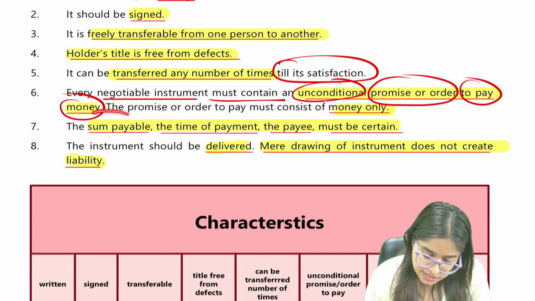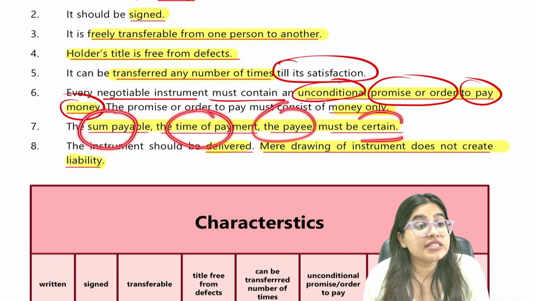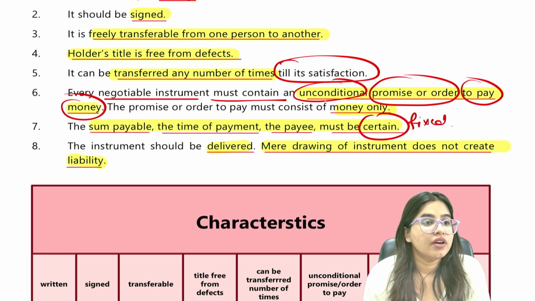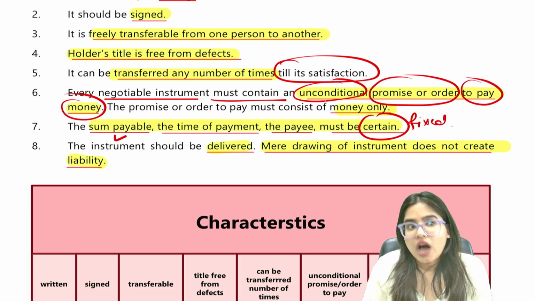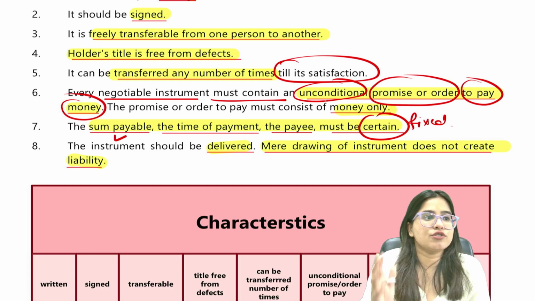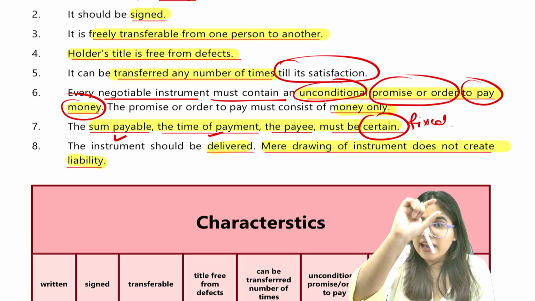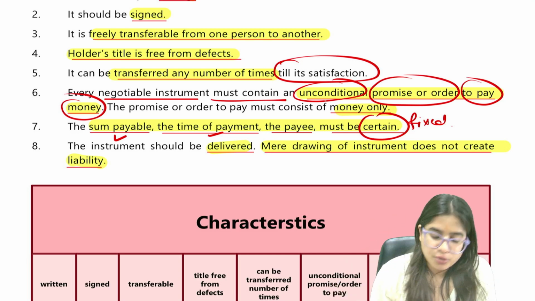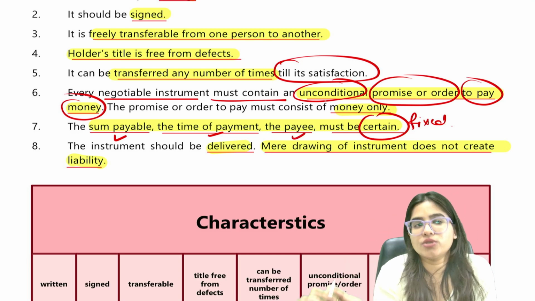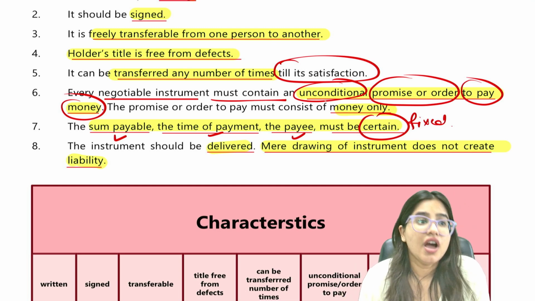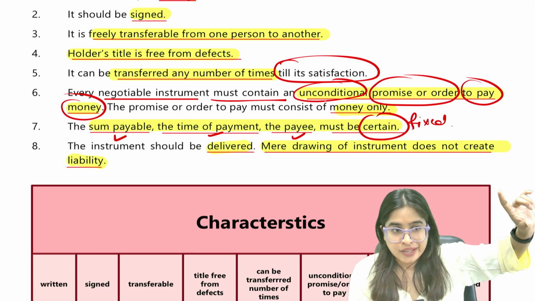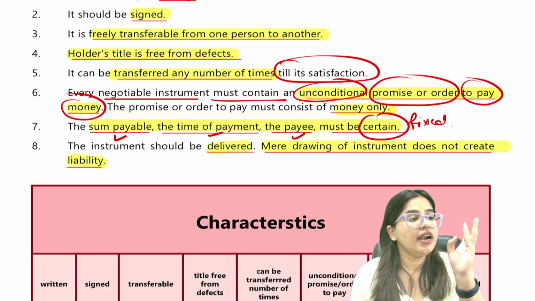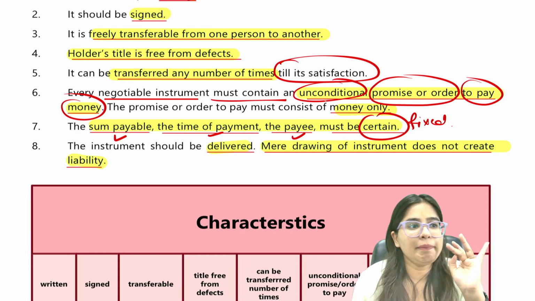Next, the sum payable, time and payee must be certain. Certain means fixed. The sum payable, how much amount you have to pay, should be fixed, 6,000 rupees. Time of payment: whenever you're drawing a check or negotiable instrument, a bill of exchange, you have to mention the time. And payee means the person who is entitled to receive the payment, except for bearer. You can write to bearer. Otherwise all these names should be mentioned. Time of payment, sum payable, payee must be mentioned.